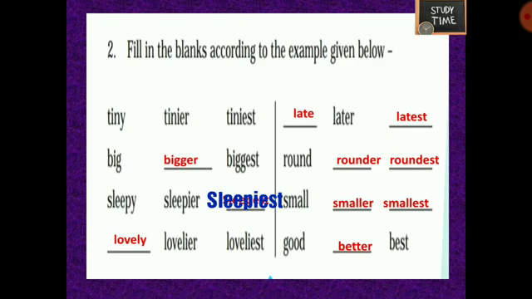So I hope I covered all the topics in Unit 1 English Class 4. If there is any doubt